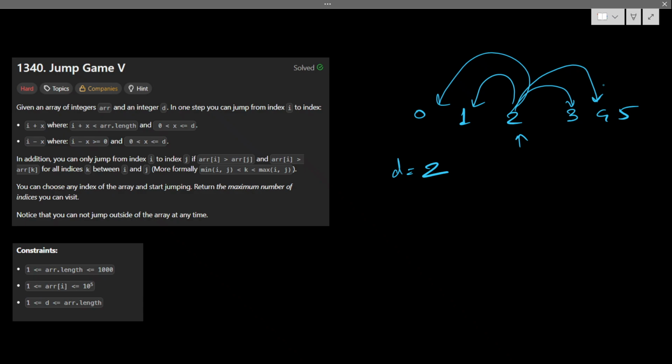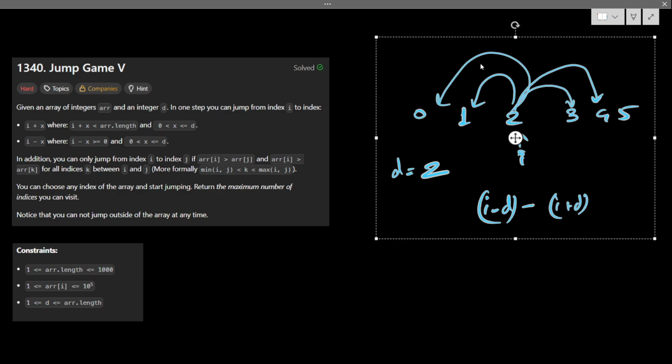So we cannot jump to a fixed position. We jump within a range. What is that range? If it is my ith index, I can jump from i minus d to i plus d. In this range we can actually jump. Fine, but that is not the only case.